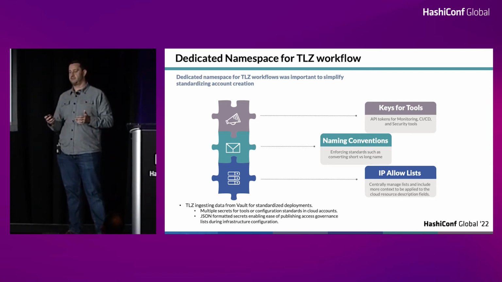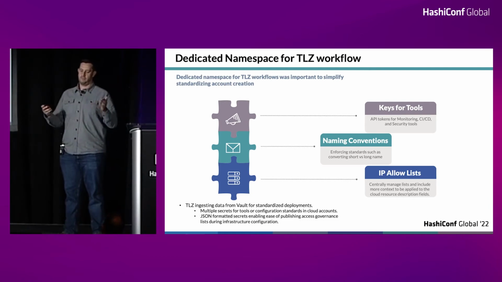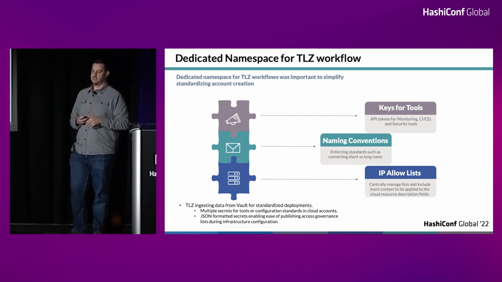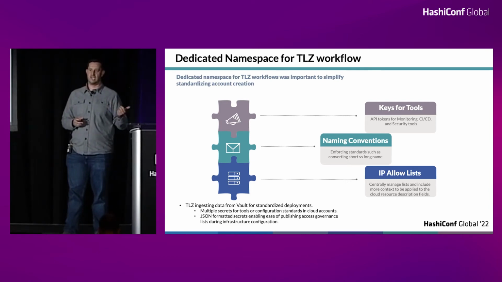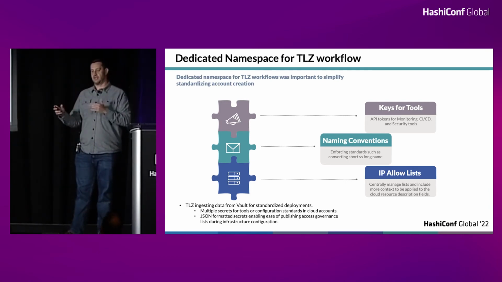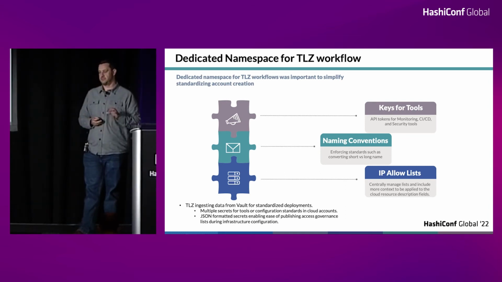Another thing is it helps with naming conventions. We'll have things like department names or some of that tagging structure you might want to do, and we're keeping these naming conventions within a KV within the namespace, and we're using JSON formatting there to help out with that whole process. Things like mapping short name versus long name. We have requirements where for a tier in an environment, whether it's dev or prod, maybe we say short name is dev, and long name development. And just within that JSON formatting, we're able to reference our requirements, our standards for those formattings and incorporate that during deployment processes through the TLZ. So an interesting way it's helpful there.